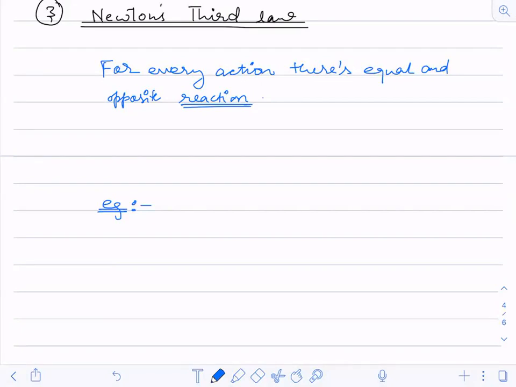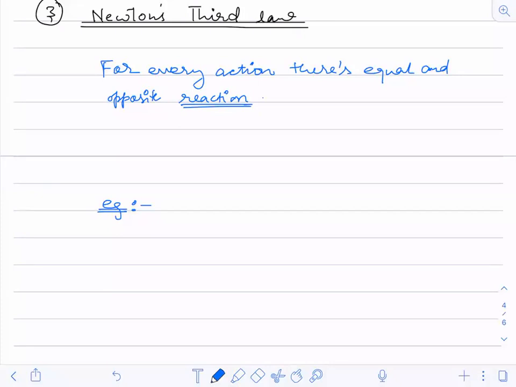So what happens as soon as the ball hits the wall? This ball is applying a force on that wall. So that is the action. The ball hitting the wall is the action. Due to this, what happens? The ball will bounce back.